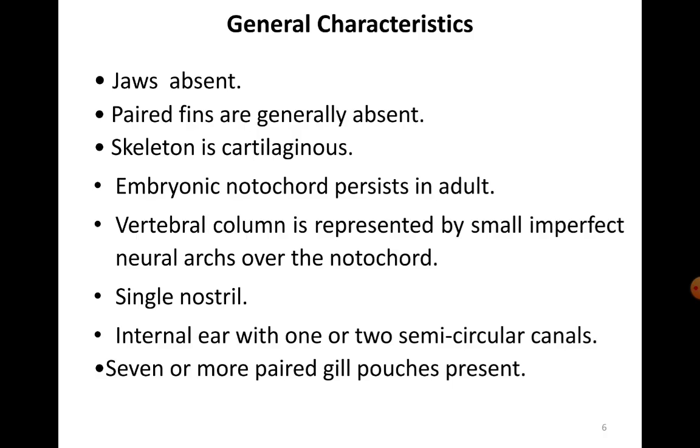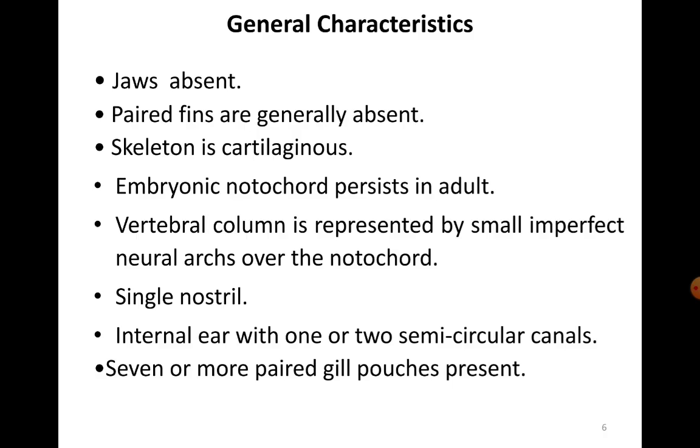It bears a pair of eyes, and between these eyes towards the anterior most region you find a nasal aperture. Notochord is persistent even in the adult. The nerve cord is fibrous. The vertebral column is represented by small imperfect neural arches over the notochord.